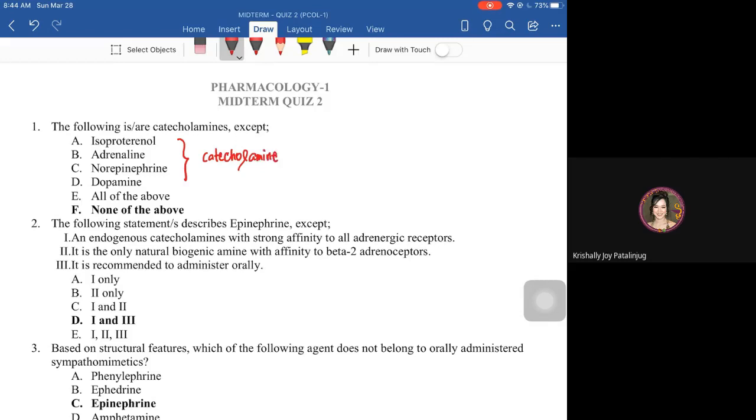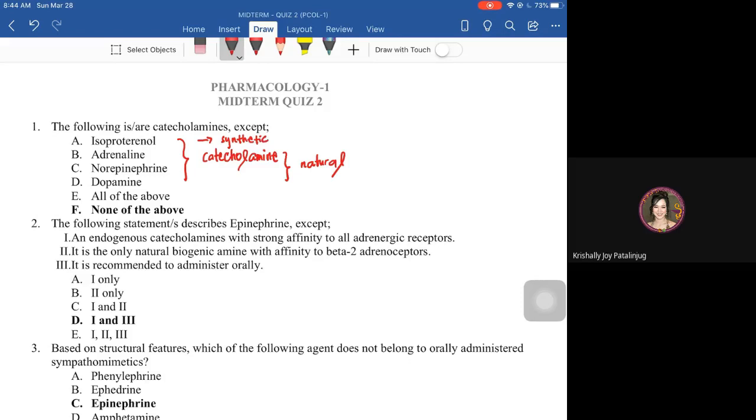Only norepinephrine, adrenaline or epinephrine, and dopamine are the natural ones, or the biogenic amines, while isoproterenol is a synthetic catecholamine.